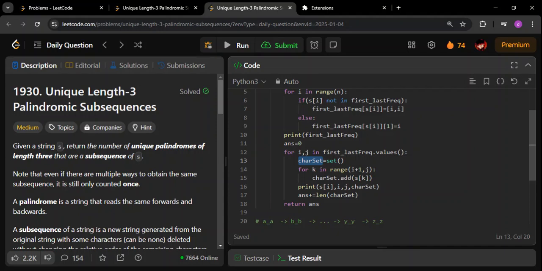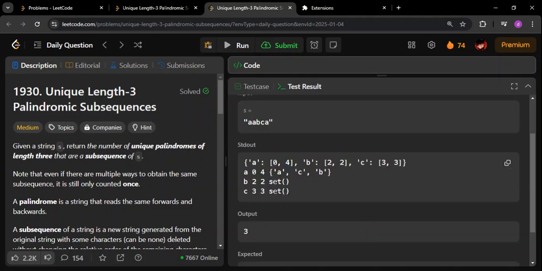Then at last, I'm printing this for your reference. You can comment it out when you are submitting the solution. Then I'm taking the length of this set, which will tell me how many unique characters are there between i and j, that is, between the first and last occurrence of every character from A to Z. This I'm adding to the answer, and finally I'm returning the answer. Let me quickly show you how it works.